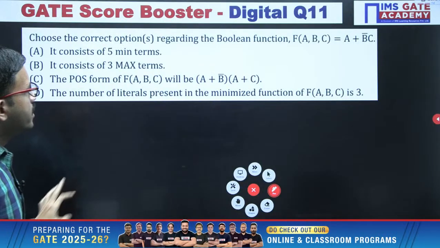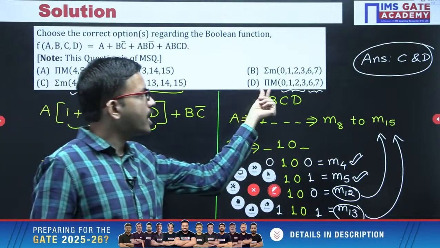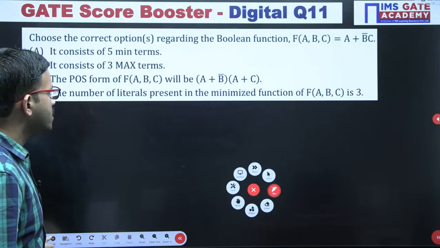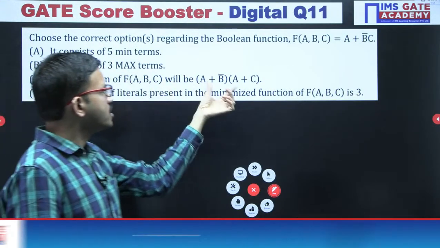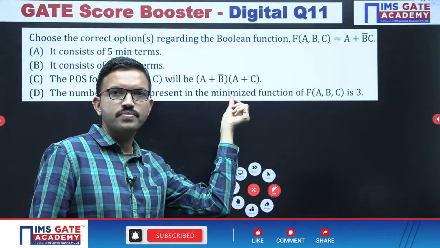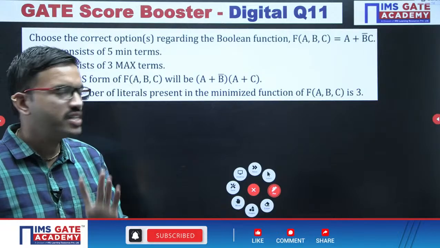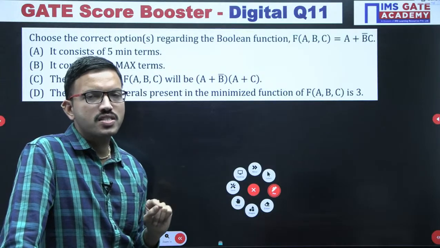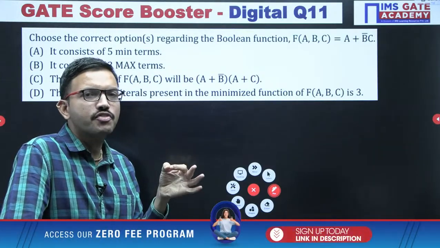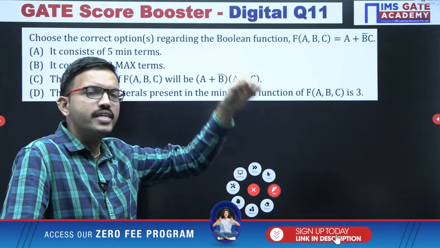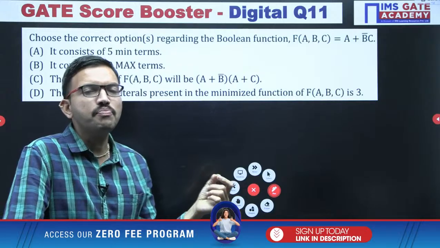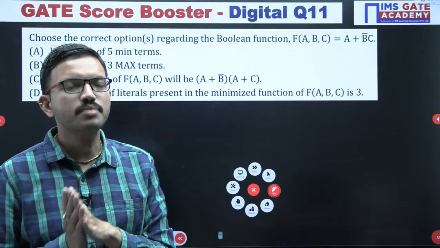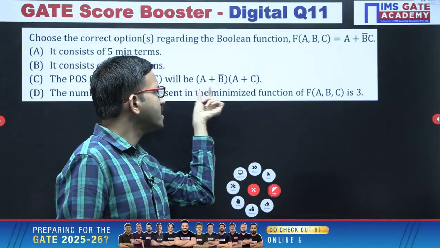Here you will have something like this, say for example pi capital M. When you have that, that is a product of max terms. But for this question, after doing the simplification, you got something like this. Here these are the sum terms. The difference between a sum term and a max term is very simple. In the sum term you are performing logical OR. In the max term also you are performing logical OR among the variables. But the condition is: whatever number of variables is given, if in that sum term or logical OR term the number of literals and the number of given variables both match, then that sum term we call a max term. Otherwise we simply call it a sum term. That's all.